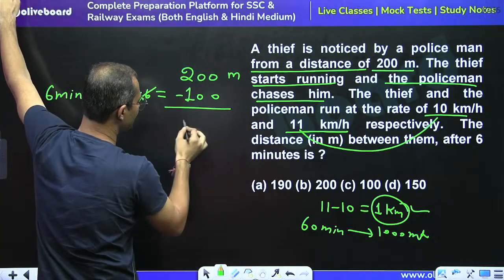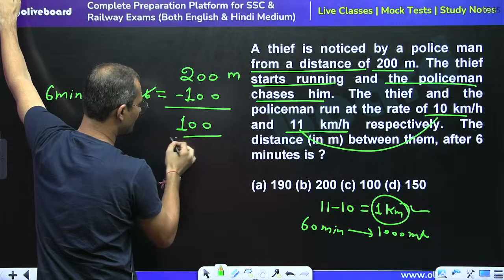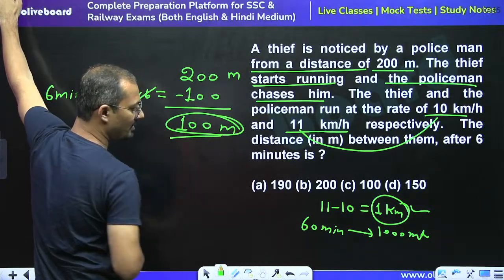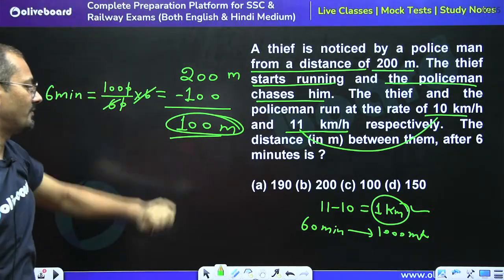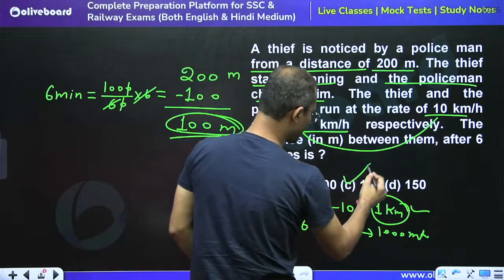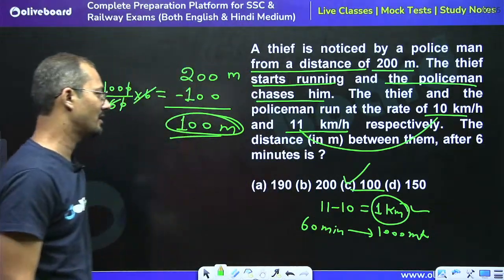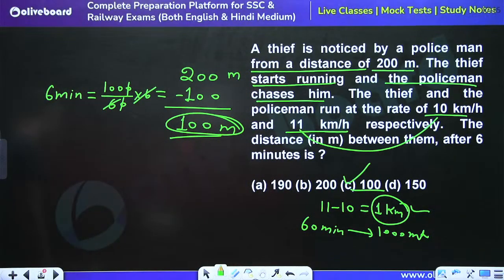So how much gap is left? 100 meter gap is left between policeman and thief. So the answer is C part, 100 is the right answer. After 6 minutes a 100 meter gap will be left between the thief and the policeman.